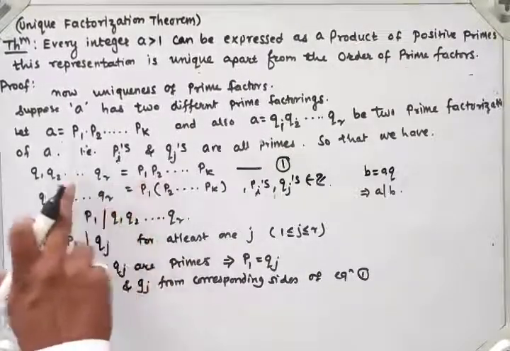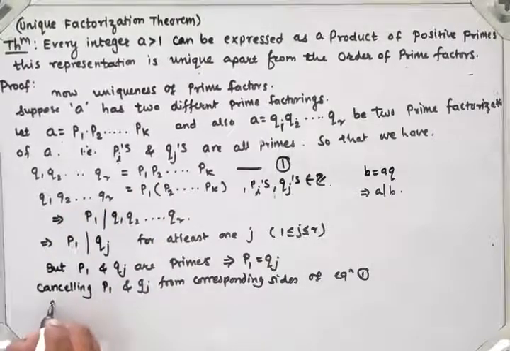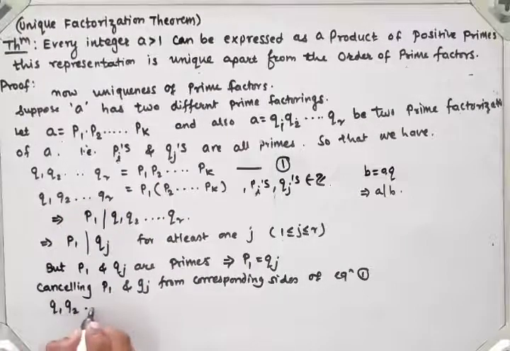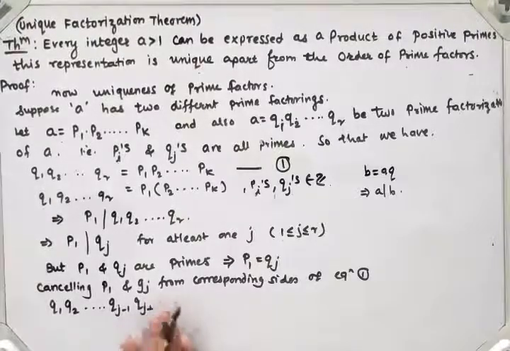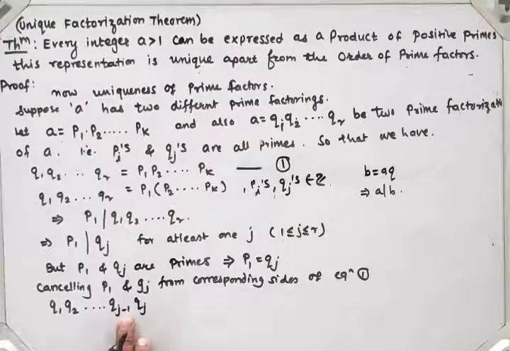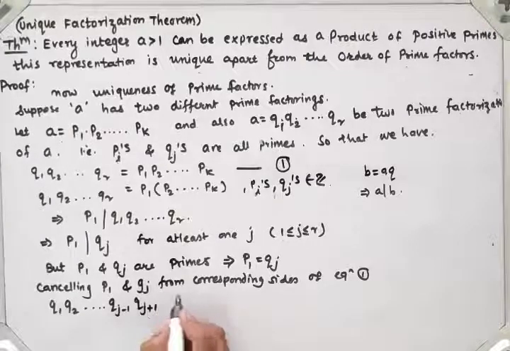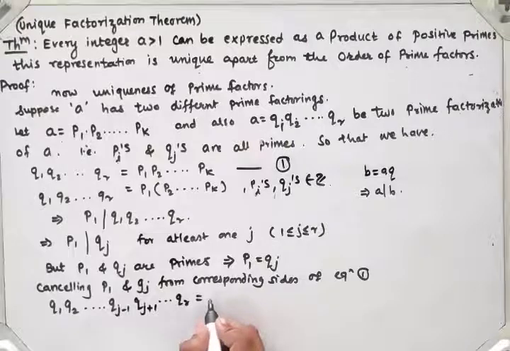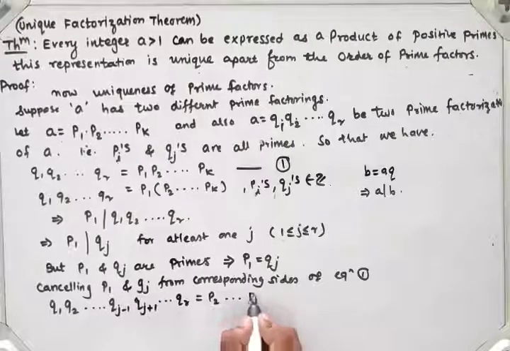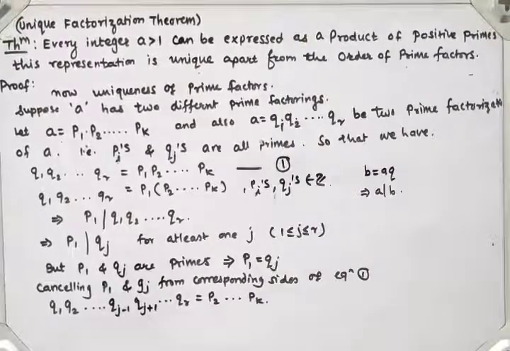We get Q1 Q2 up to Qj minus 1, Qj plus 1, and so on up to Qr, which is equal to P1 cancelled, so P2 up to Pk.